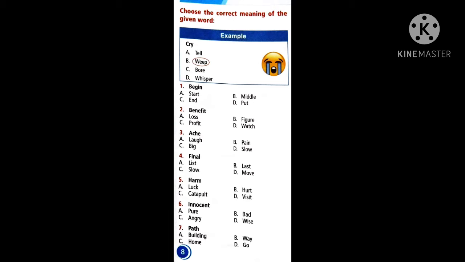Innocent. A person really very innocent. They don't know what to do. According to their mind, they don't have any bad thing in their minds. They will always be having a very good thing. They will think. So we can say what? Are they pure? Are they bad? Are they angry? Or are they wise?